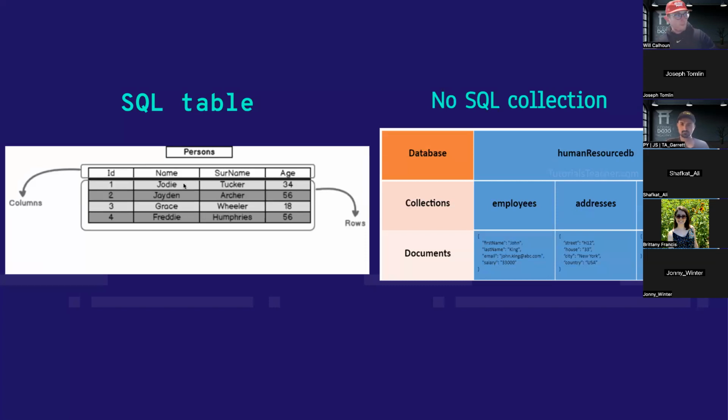Even if somebody doesn't have a middle name, maybe they just have a first name, maybe the person's just Seal, they don't have a middle name or a surname. Even so, they must still have a value for the middle name and the surname. So it creates a little bit of rigidity. Even if the data doesn't match up, we have to compensate for that, and that can create an issue.